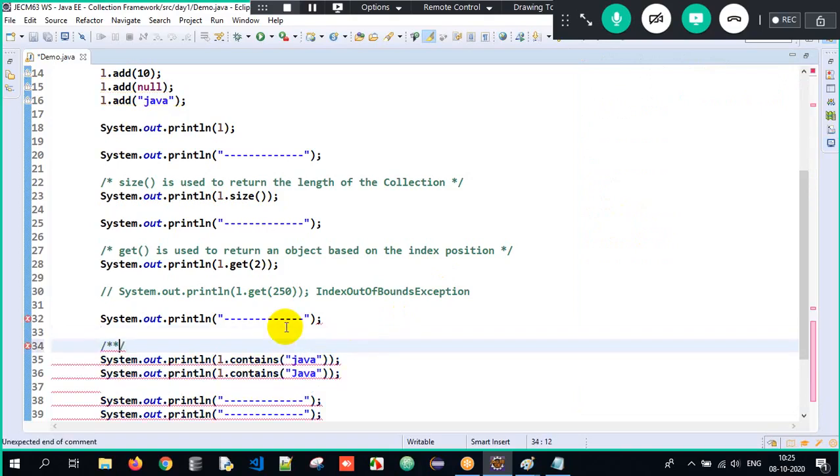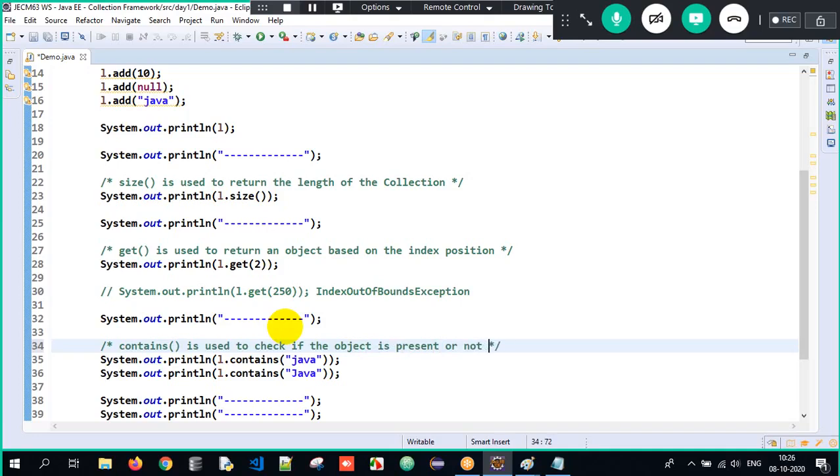So what is the job of the contains method? The contains method is used to check if the object is present in the collection or not here. Got it? So this is the job of the contains method.